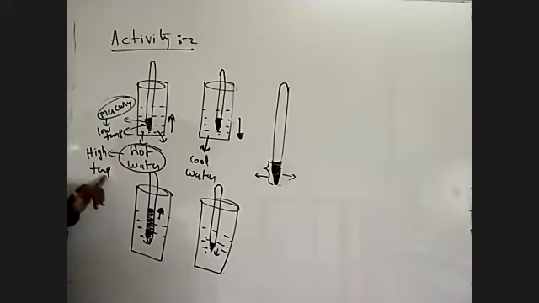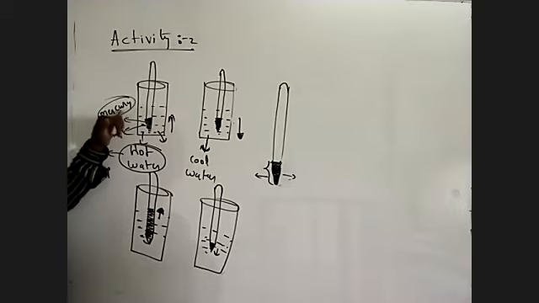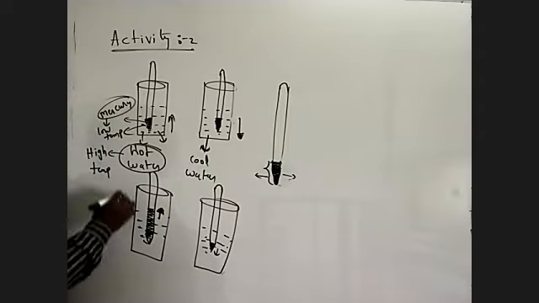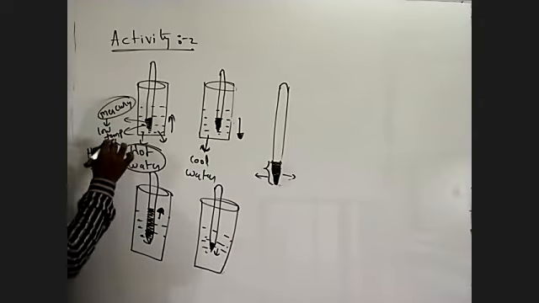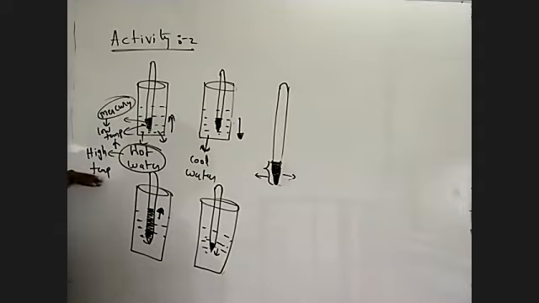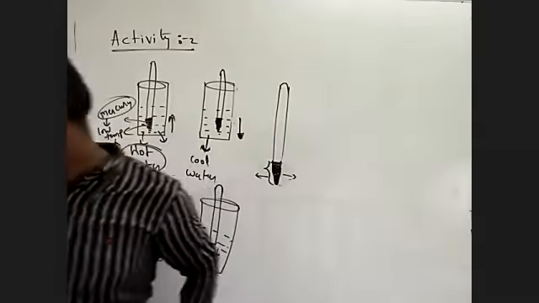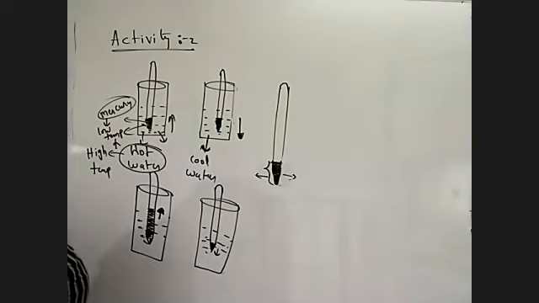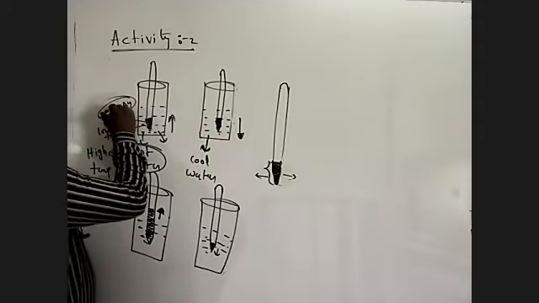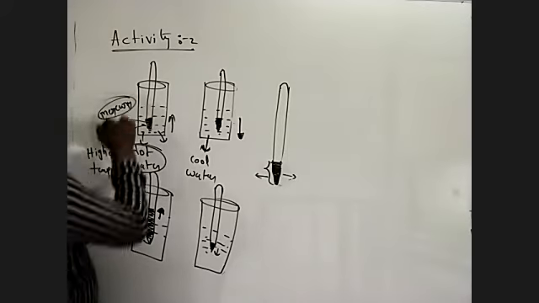Hot water acts as high temperature. Mercury acts as low temperature. Heat flows from the hot body to mercury.